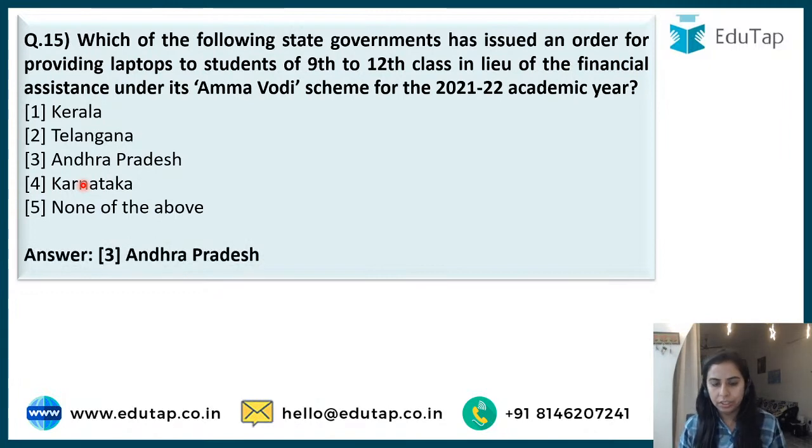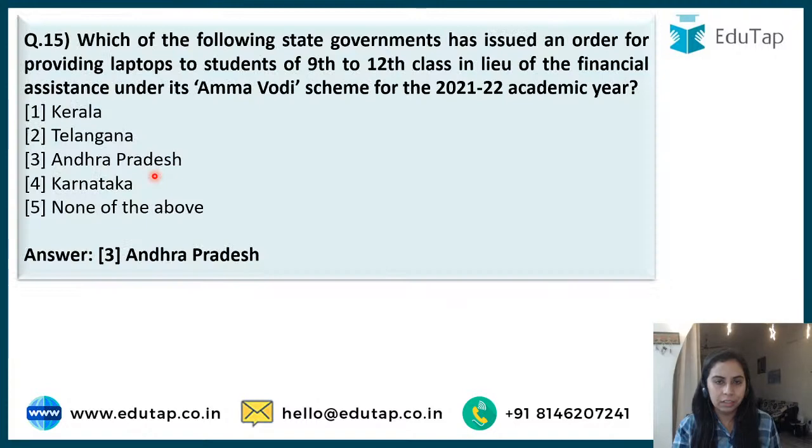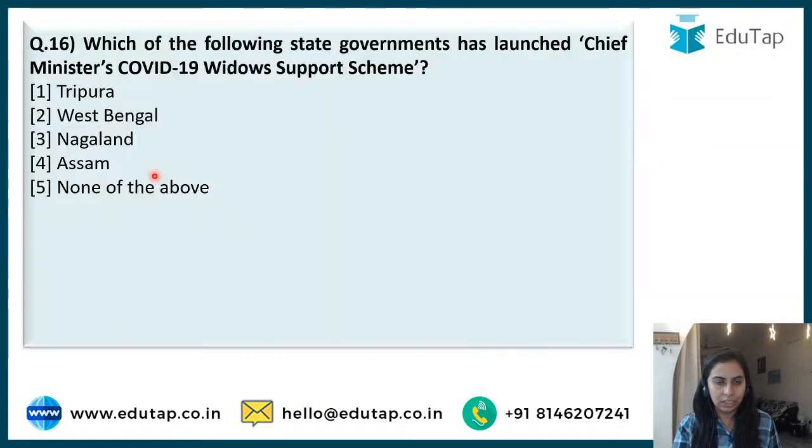Andhra Pradesh is the answer. Okay, you can see Chief Minister Jagan Mohan ji is there. So Andhra Pradesh has launched this in the year 2020. They said that financial assistance would be provided. I think there is some mistake here. I'll just check it in the explanation. But this scheme is by the state of Andhra Pradesh. Okay? Purpose also I have shared with you.